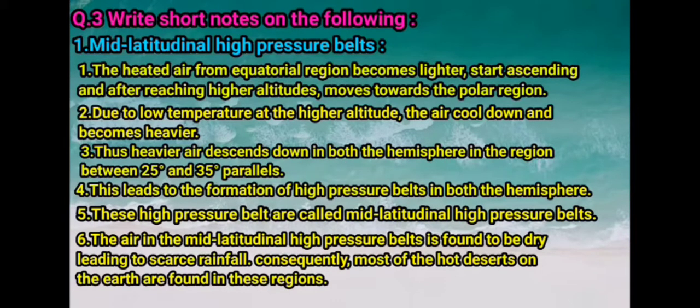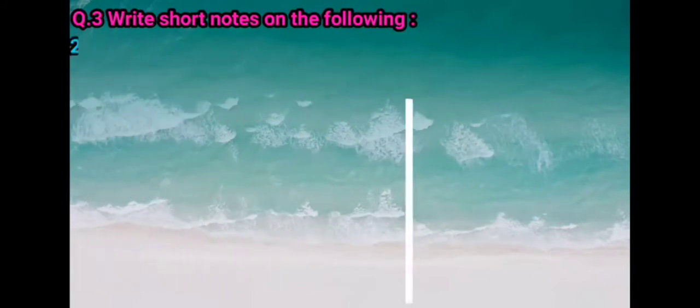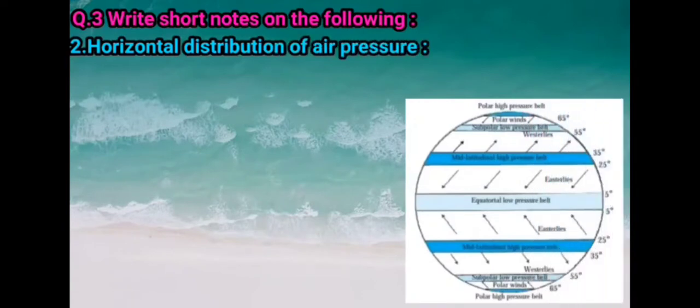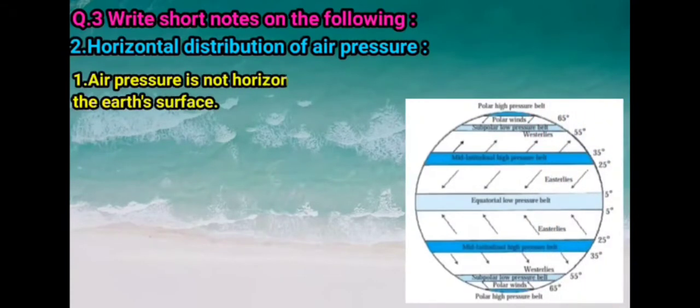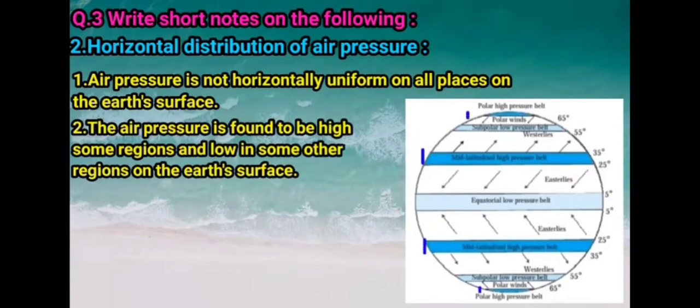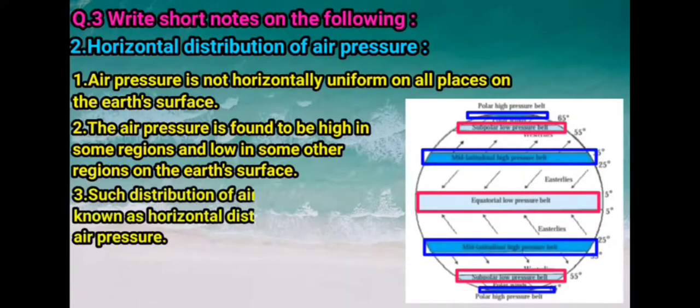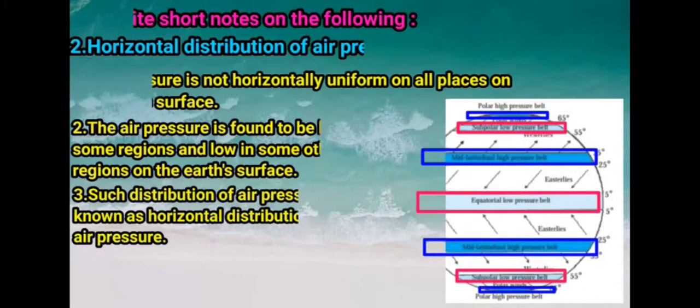So children, this is how mid-latitudinal high pressure belts are formed on the earth's surface. Next question, horizontal distribution of air pressure. So children, air pressure is not horizontally uniform on all the places on the earth's surface. You can see in the figure. The air pressure is found to be high in some regions and low in some other regions on the earth's surface. Such a distribution of air pressure is known as a horizontal distribution of air pressure.